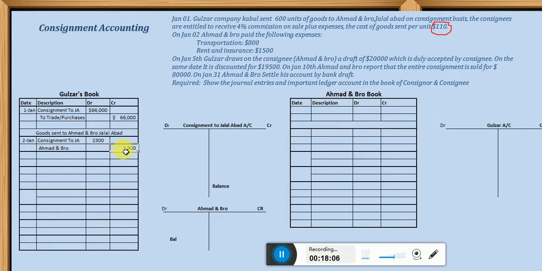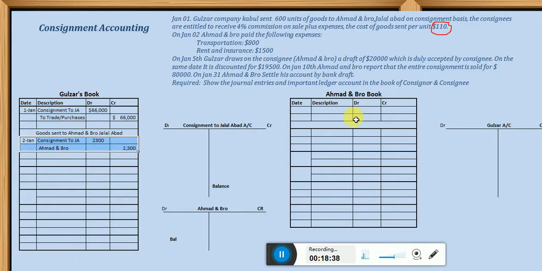Okay, next, this second transaction, is it related to Ahmad and Bro? Yes. Keep in mind, whenever any transaction is happening here with Gulzar, Ahmad and Bro should look into it. If it is required by Ahmad and Bro, he should also record it, and if it is not required, then there is no need. As the first transaction was not required by Ahmad and Bro, the second transaction is required to be recorded by Ahmad and Bro.